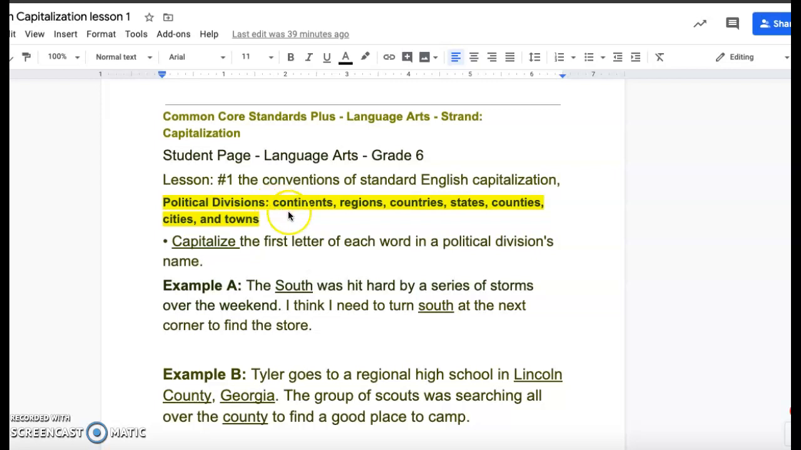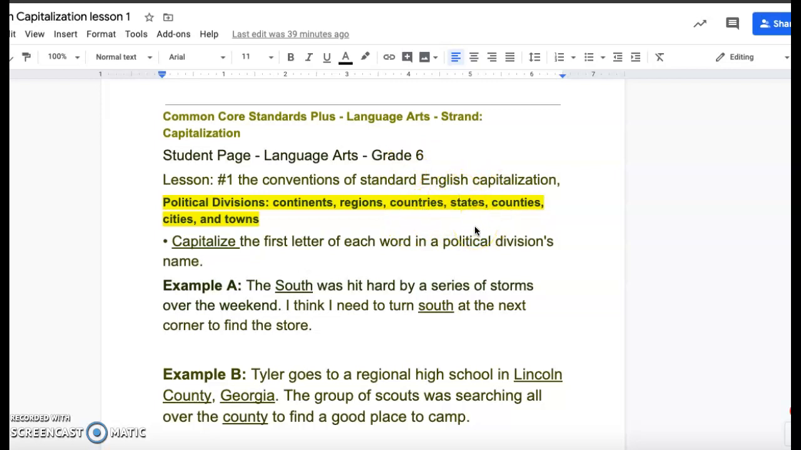What are political divisions? Continents. North America, South America, Africa, Europe. These are just some continents. Then we have regions like Northwest, South, Northeast, countries, United States, Mexico, Brazil, Europe. Let's see what else. England, Ireland. These are all states, not states, countries.